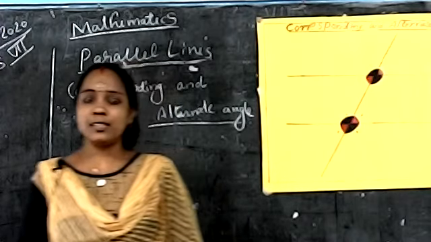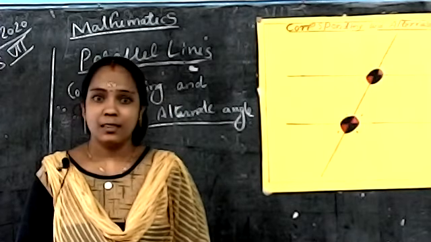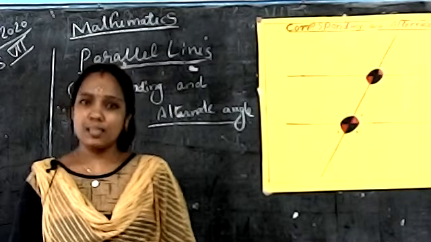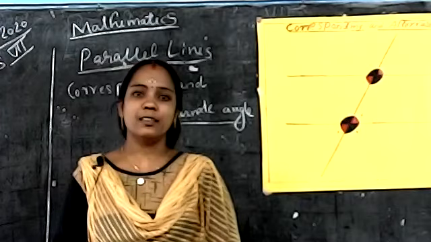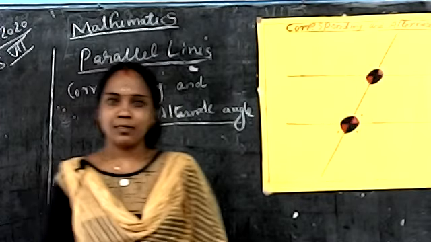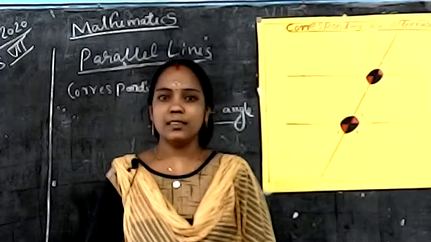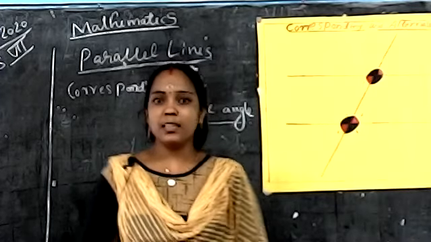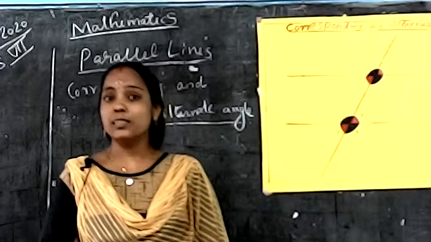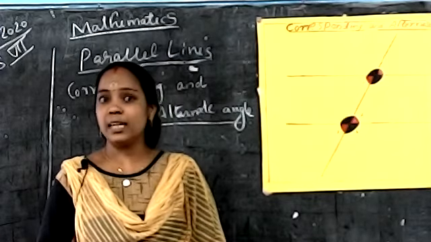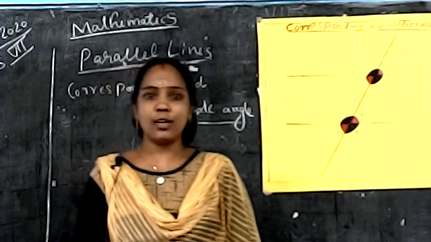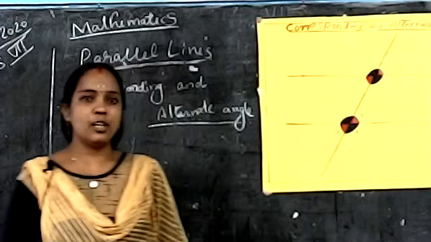Now, which chapter did we discuss? Chapter 2, parallel lines. Okay. All of you studied what the meaning of a parallel line is. What is a parallel line? Lines which keep the same distance everywhere and do not meet anywhere are called parallel lines. That is all we discussed. All of you study also.